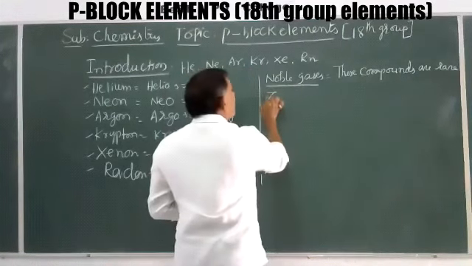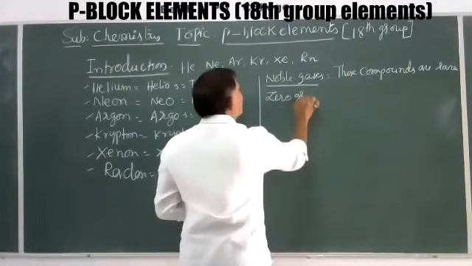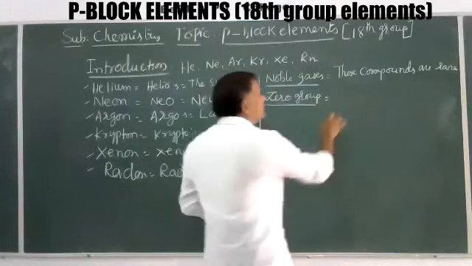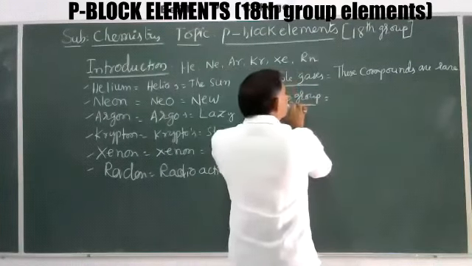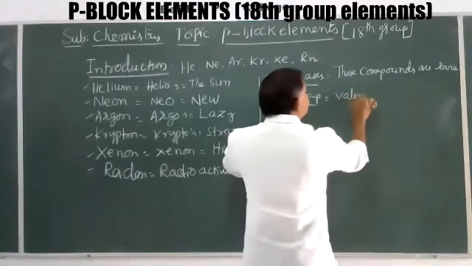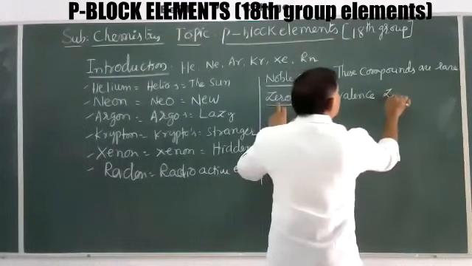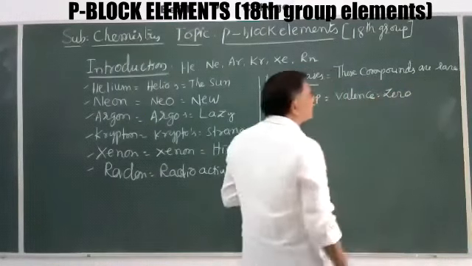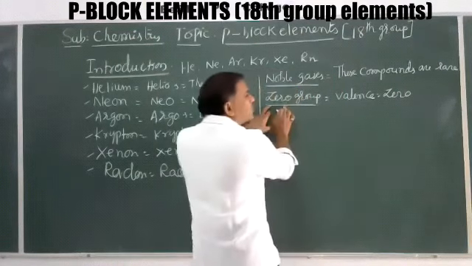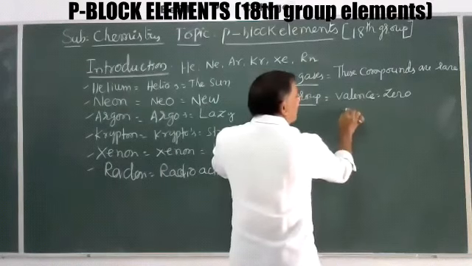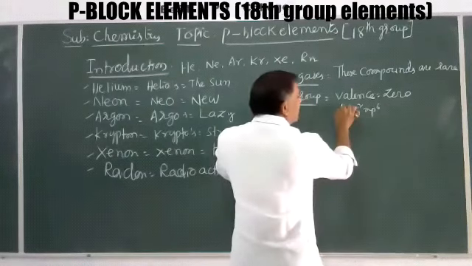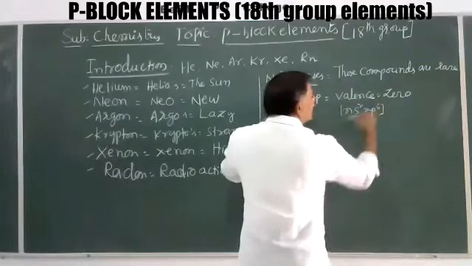These are called zero group elements. Why? Because their valency, the combining capacity, is equal to 0. Zero valency. That's why they are zero group elements, because ns2 np6 is the general electronic configuration in the outermost orbit.